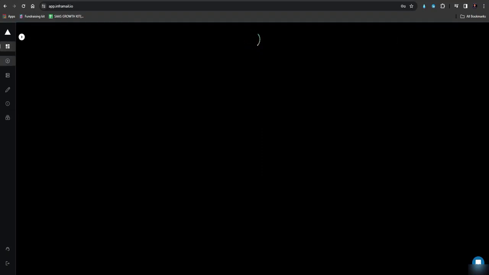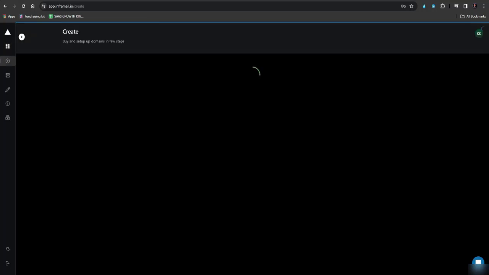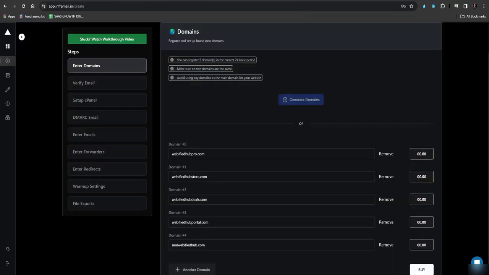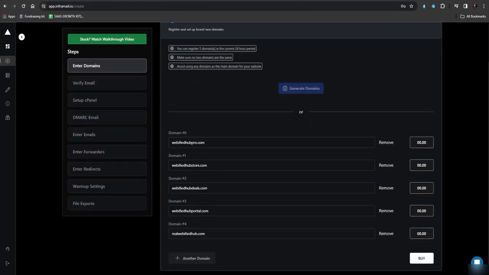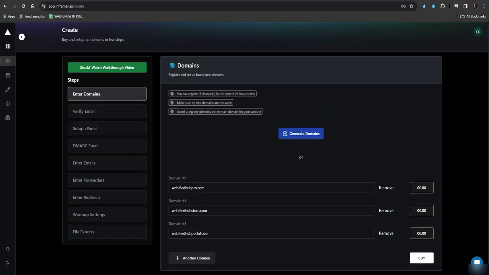So with Inframail, what you have to do is, again, you just have to buy a domain name. Let me just show you. Here you just have to buy, and here you can see it would also generate your domains using AI.